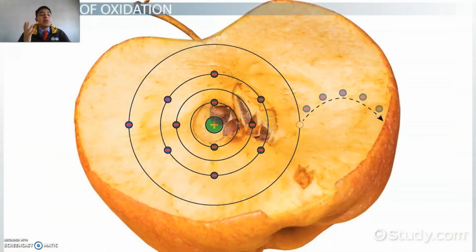Here we have an example of oxidation. I'm pretty sure that this seems familiar to you. When you have a very fresh and nice apple and you cut it, you are going to find out that the inside of the apple is white. But what happens if you just let the apple rest right there? After a time, it's going to look like the apple that you see in the picture.